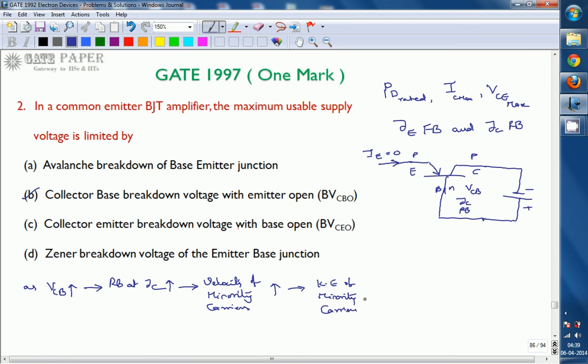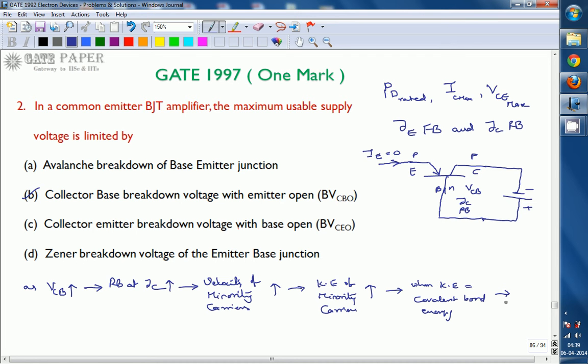As this kinetic energy keeps increasing and becomes equal to the covalent bond energy, the minority carrier can break a covalent bond by hitting the ions present in the depletion region of the collector base junction. This process is called avalanche multiplication.